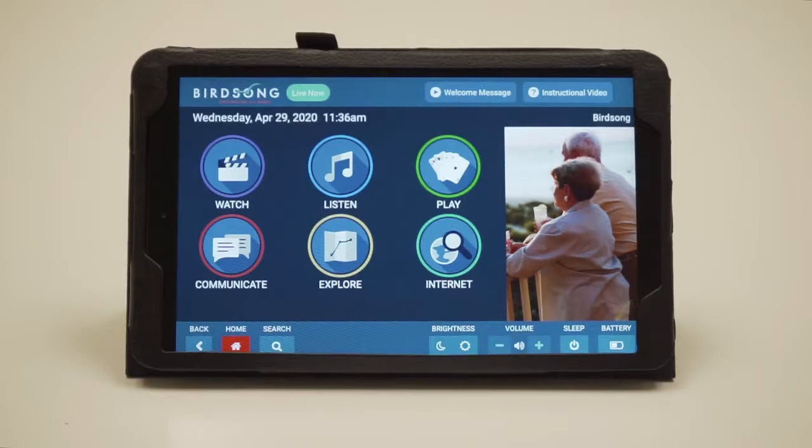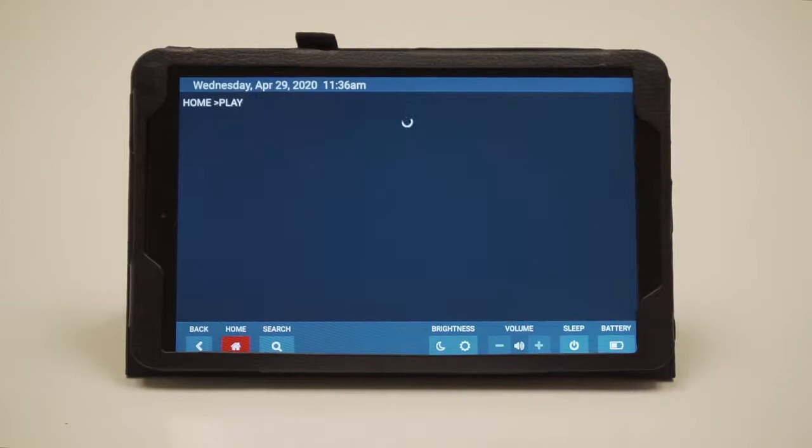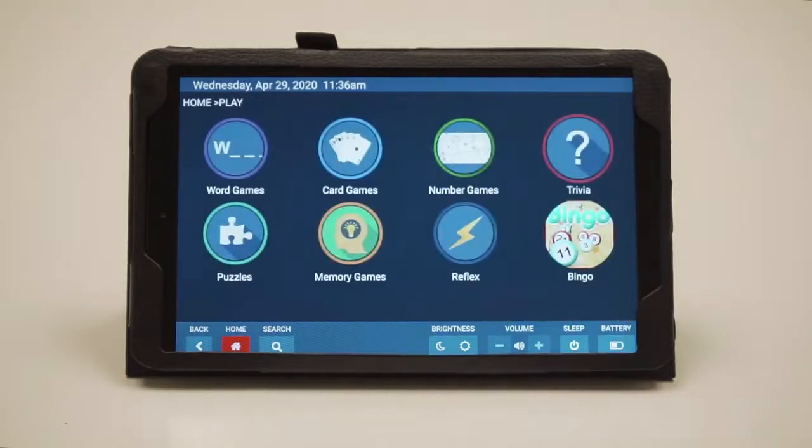The next section is the play section. Push the play button with the card icon in the top right side. As you press play, you'll see our content. We have content such as word games, things like Hangman, Word Finder, Daily Crossword, Boggle.